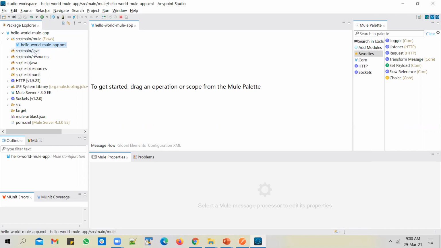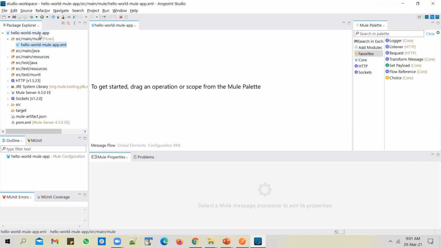And if you build any Java, or if you have any other resources used in a Mule application, they will sit in those respective folders. And when you want to do some unit testing on the application, or if you want to use MUnit to perform some complex test cases, you can use these folders for that.